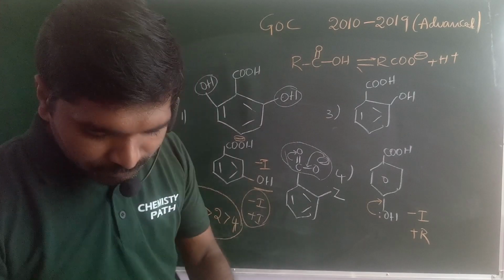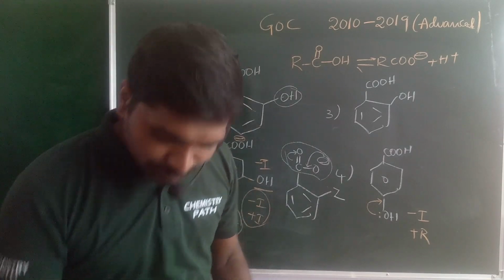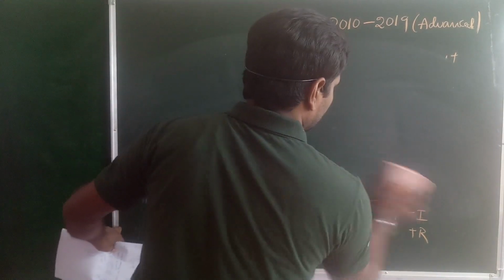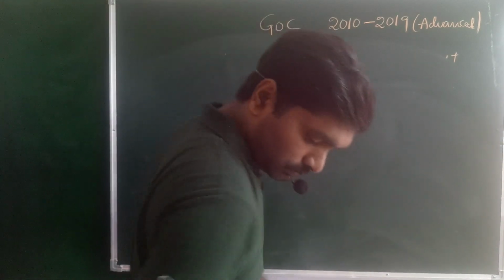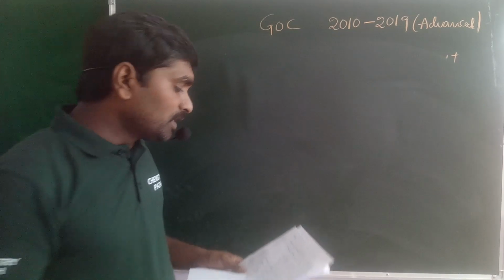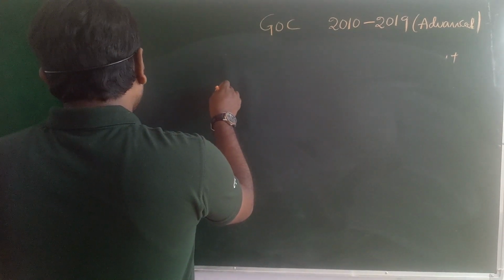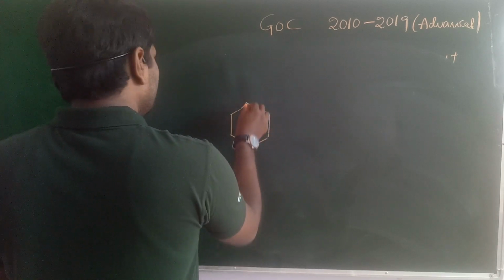Okay guys, next important one. The total number of contributing structures showing hyperconjugation involving C-H bonds for the following molecule.